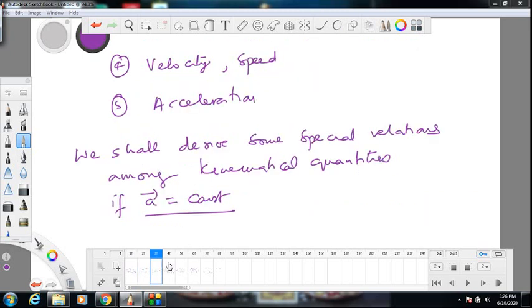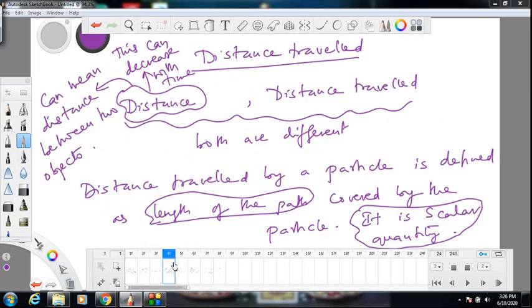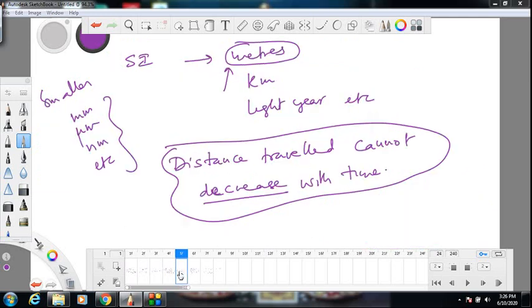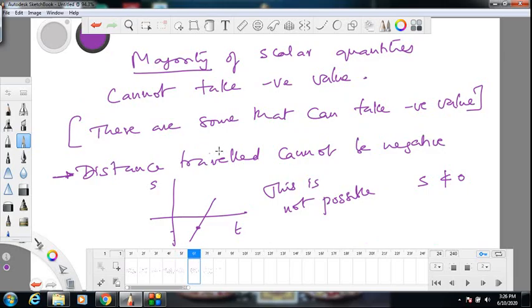So distance traveled is the length of the path. So first thing is, it is defined as length of the path covered by a particle or object. This is a scalar quantity. There are some scalar quantities which can take negative value. For example, work done by a force is a very beautiful example. Work done by force can take negative value also, but it is a scalar quantity.